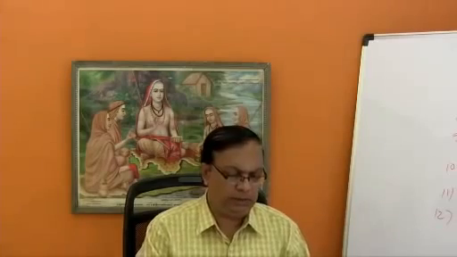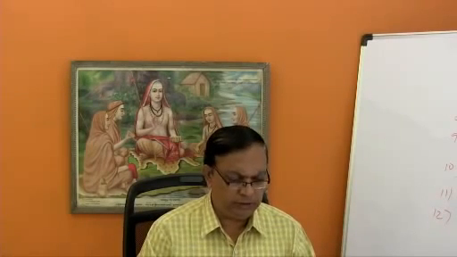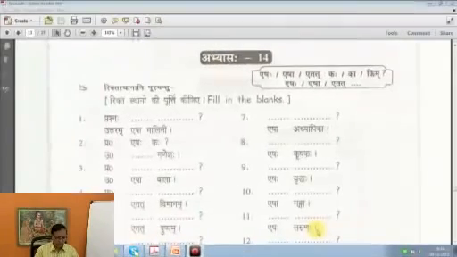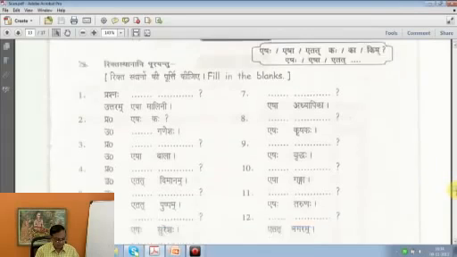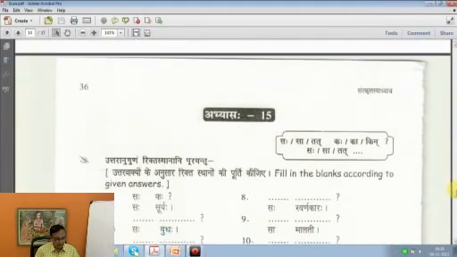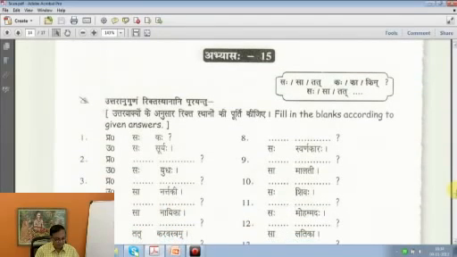Very simple practices are there. In one page, on this 36th page, we find 2 simple exercises. Now what is the requirement? Fill in the blanks according to given answers. So saha kaha, saha suryaha, already given it is. Now in the same way, second one saha buddhaha. So again same practice, saha kaha.